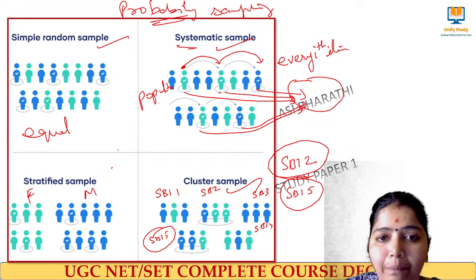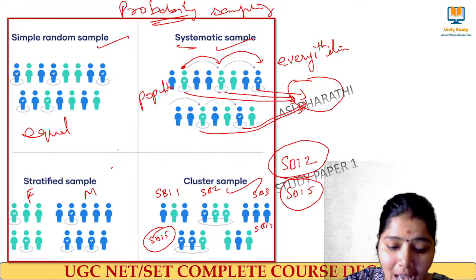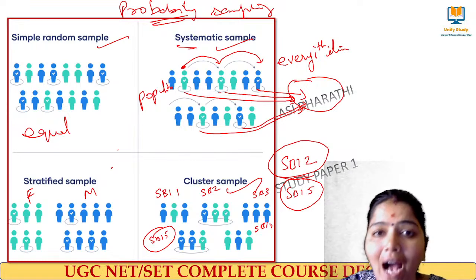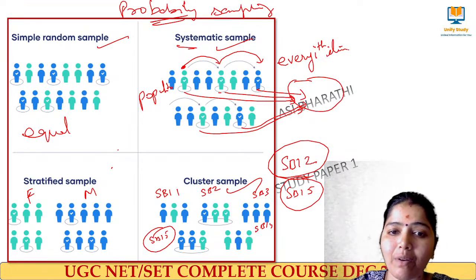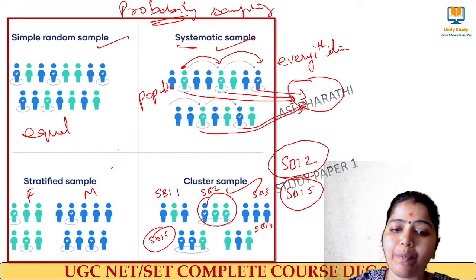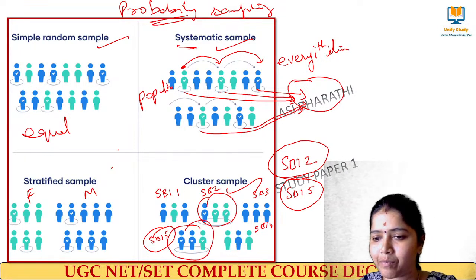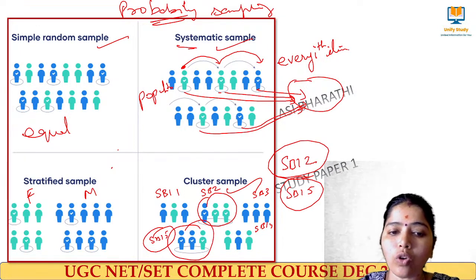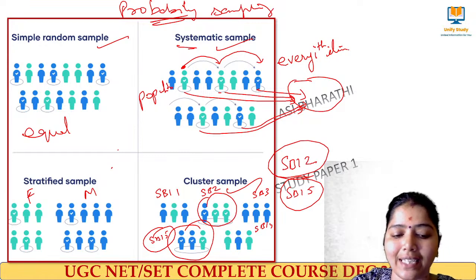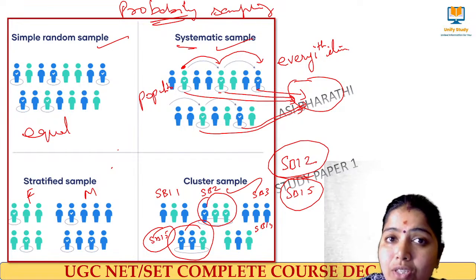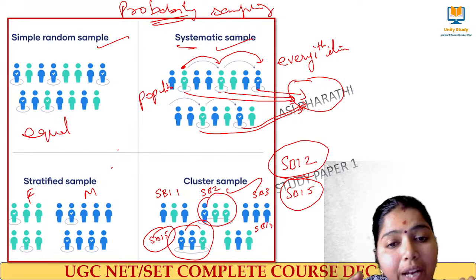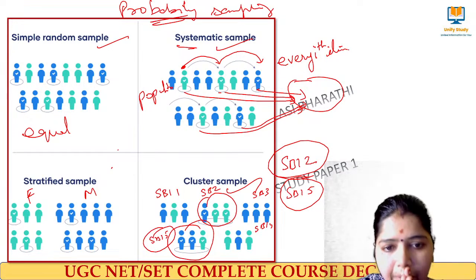That is stratified sampling. Cluster sampling is what? I am making them into groups, and then whole groups will be selected. Here, in stratified sampling, from each group people will be selected. Here, in cluster sampling, the whole group will be randomly selected. Am I clear? The whole group will be randomly selected. Clear? This is called cluster and stratified sampling. Don't get confused.